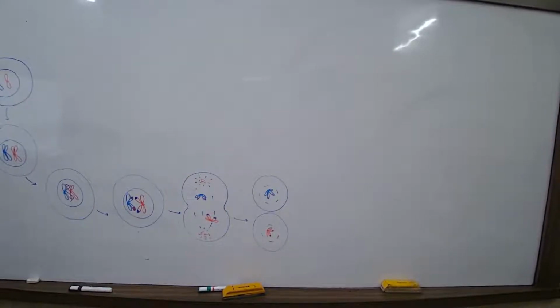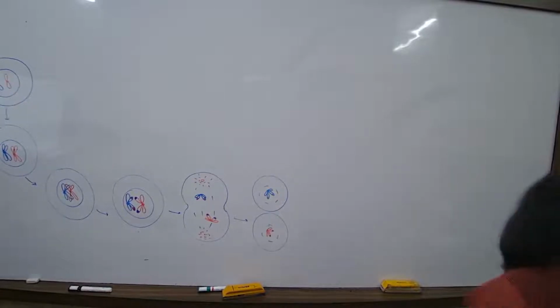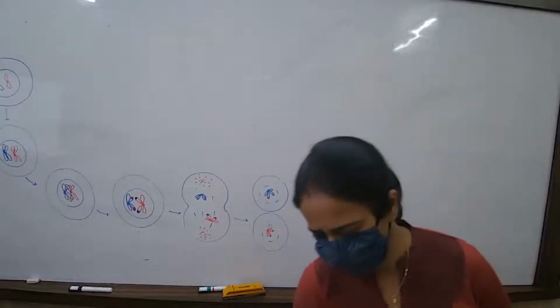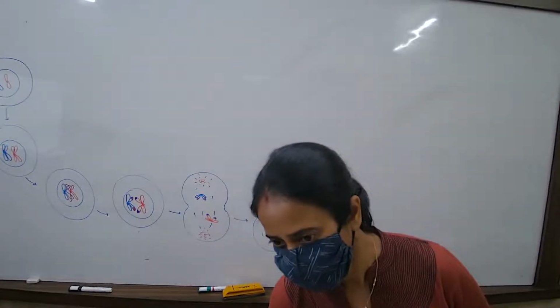The stage of cell division in which spindle formation takes place. Which one? Prophase. Very good. Prophase. Six. The number of histone subunits that form a nucleosome. Eight. Very good. Eight. Next question.